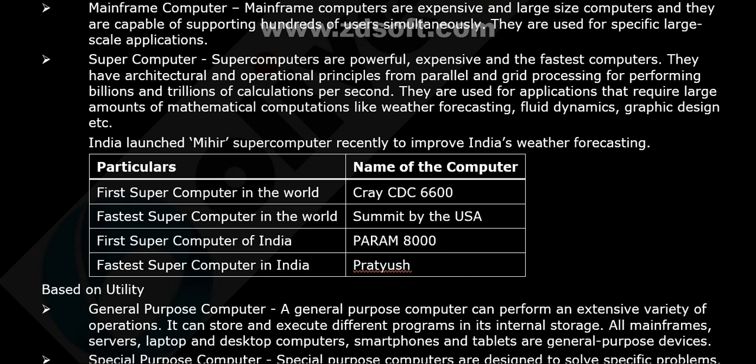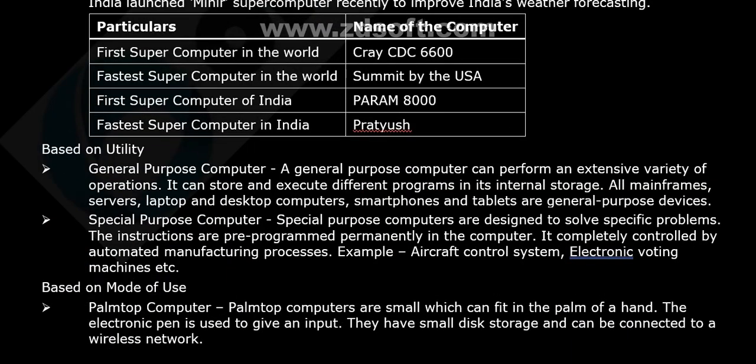So that is, let's see them. The first supercomputer in the world, Cray CDC 6600. First supercomputer of India, Param 8000. First supercomputer in the world, Cray. In India, it's Param. What is the fastest supercomputer in the world? It's Summit by USA. Which is the fastest supercomputer in India? Pratyush. Pratyush is the fastest supercomputer in India.